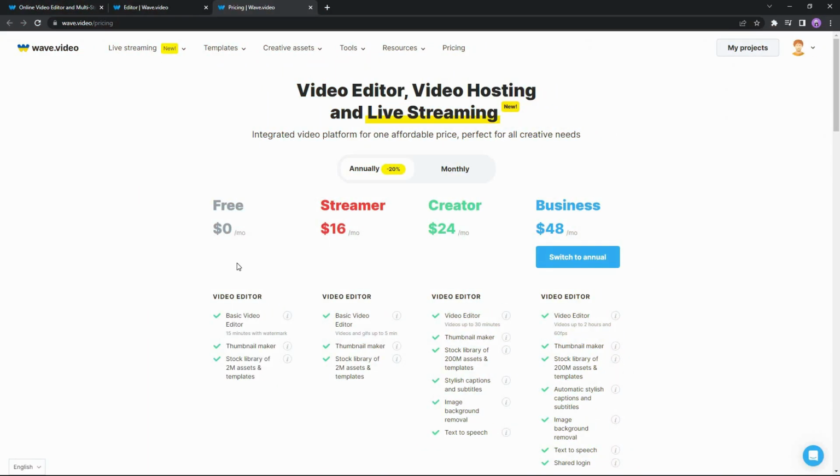So WebVideo obviously offers a free trial that allows you to make a 15 minutes of video, and keep in mind that the videos are going to have watermark of WebVideo. And then there is the streamer option that costs $16 per month in the annual plan, creator $24 and $48 for the business plan. There is also a monthly subscription.